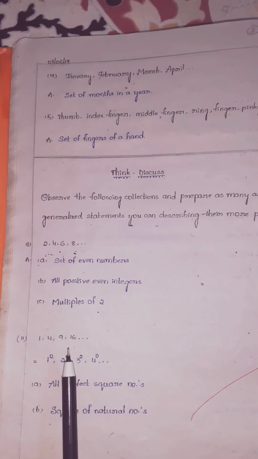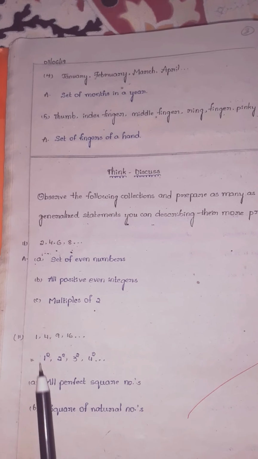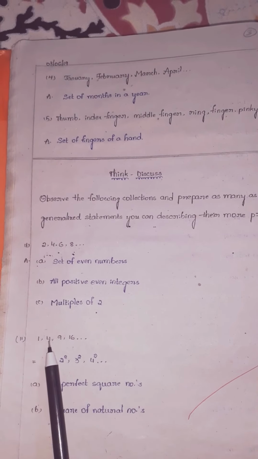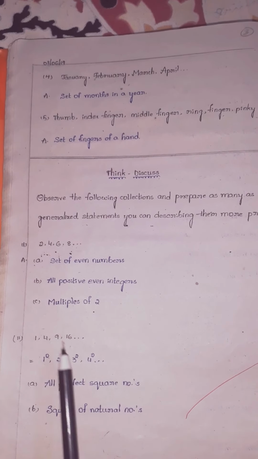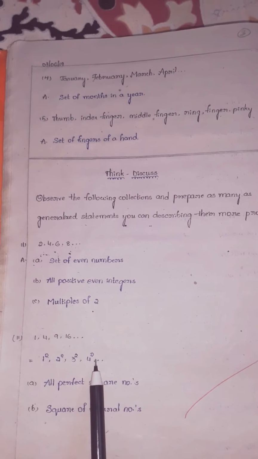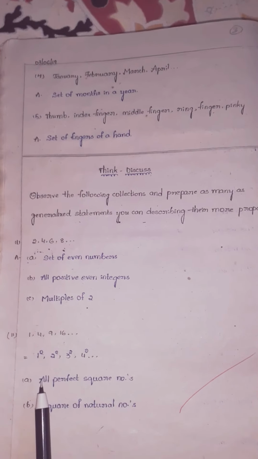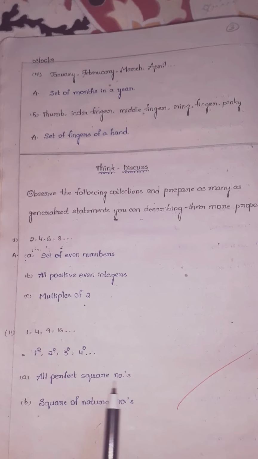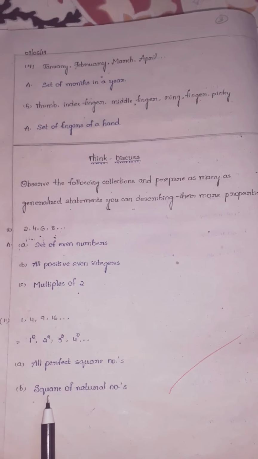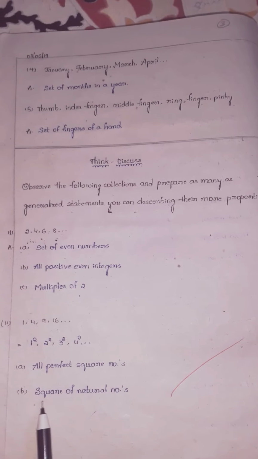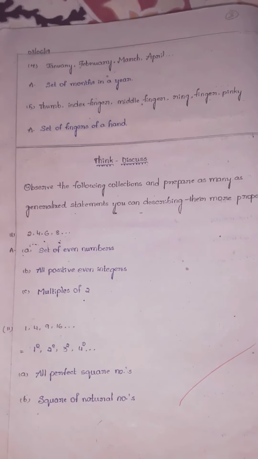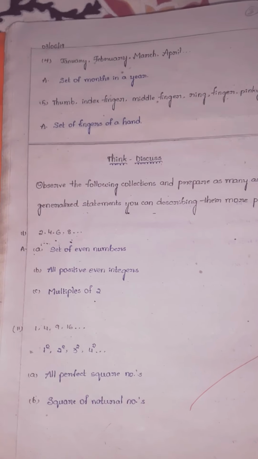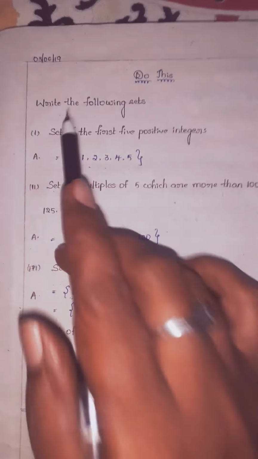Next, 1, 4, 9, 16, and so on. 1 can be written as 1 square, 4 as 2 square, 9 as 3 square, 16 as 4 square, and so on. So the first statement is all perfect square numbers. Next, what can we write, children? Square of natural numbers. Is it clear, children?